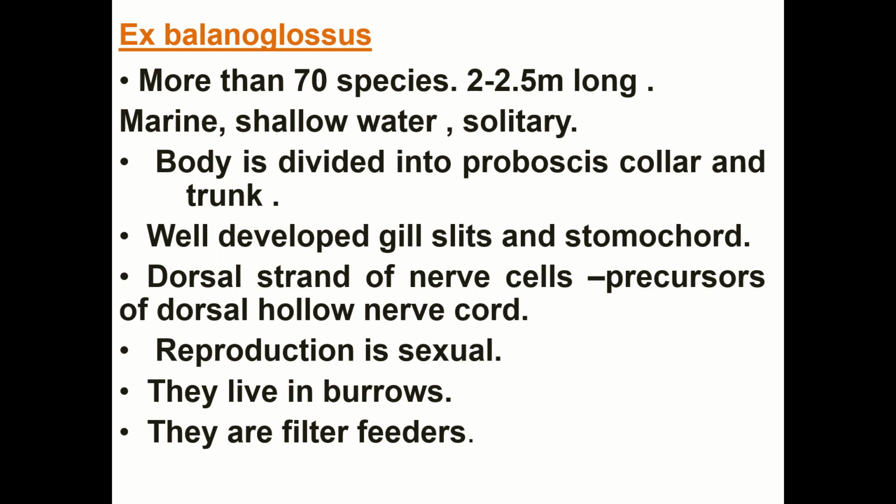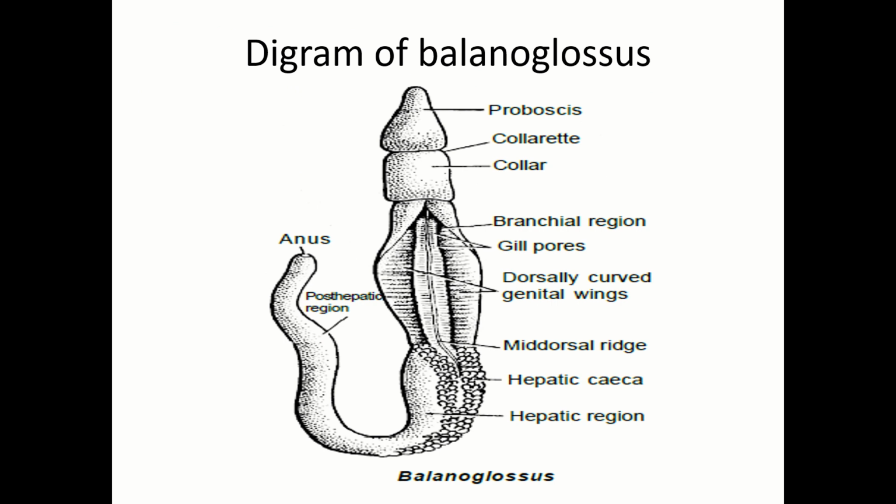Example here is Balanoglossus. There are more than 70 species, and usually they are 2.2 to 2.5 meters long, marine, live in shallow water, solitary. They live singly. Body is divided into the same thing: proboscis, collar and trunk, well developed gill slits, and stomochord. Dorsal strand of nerve cells, precursors of the dorsal hollow nerve cord. Reproduction is sexual. They live in burrows. They are filter feeders.